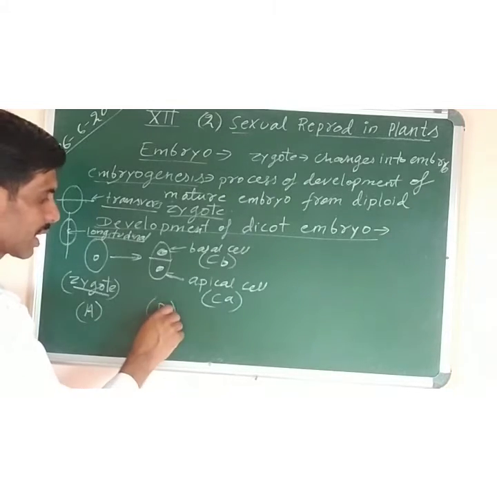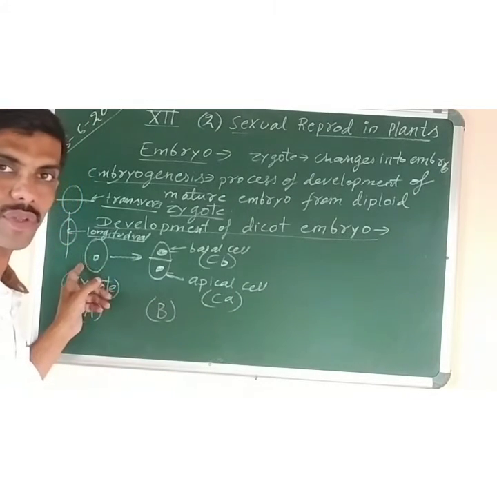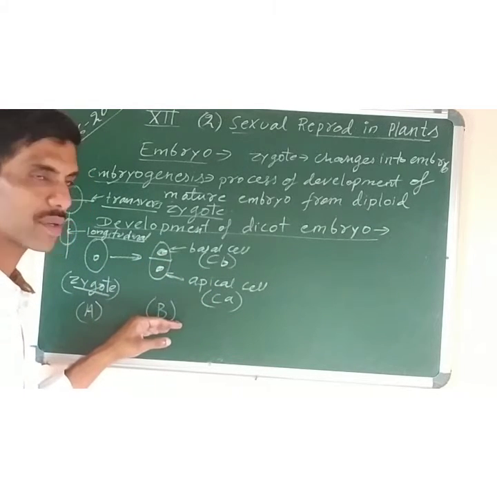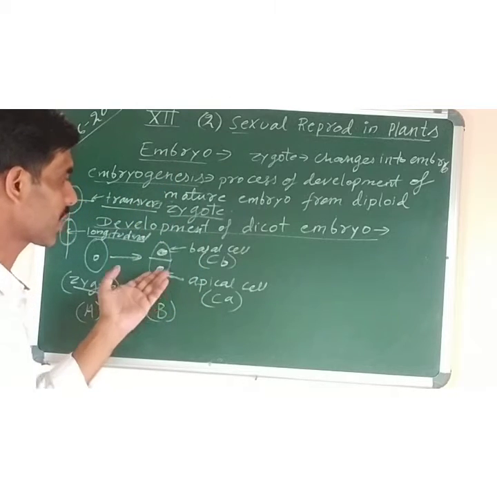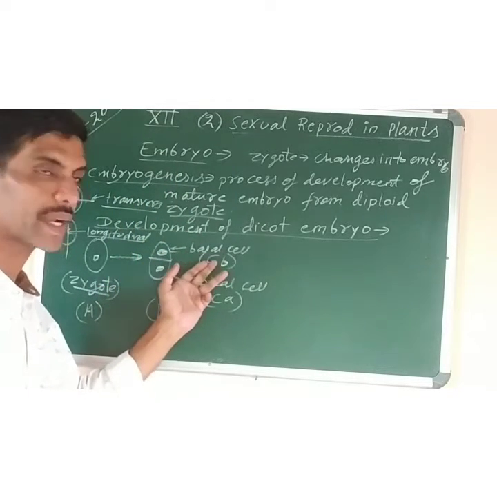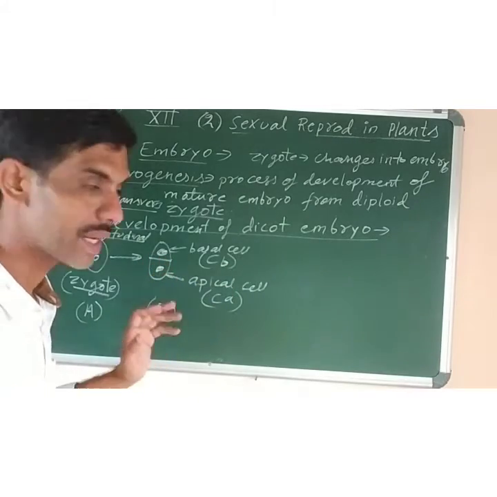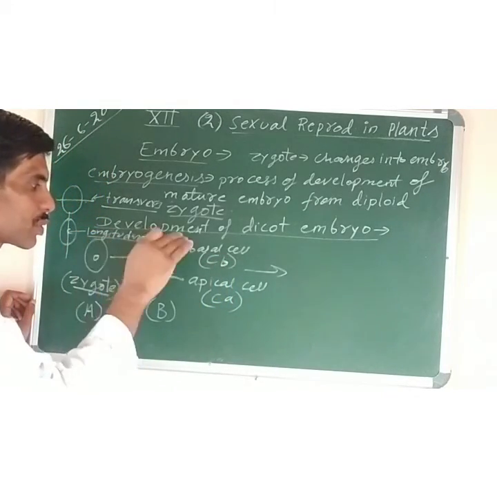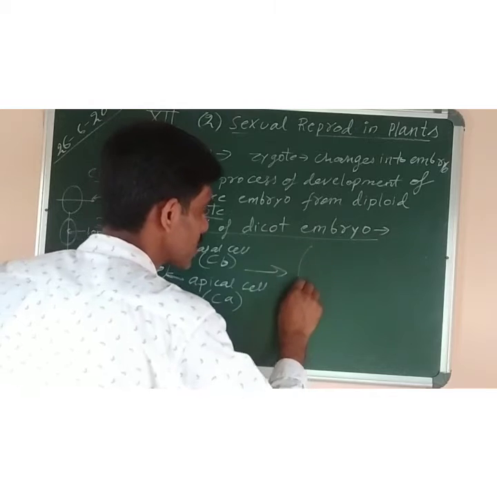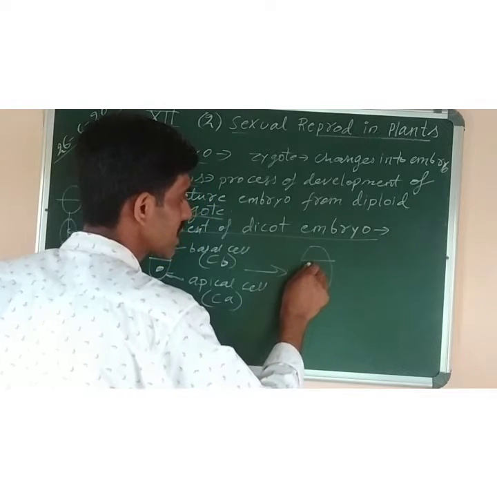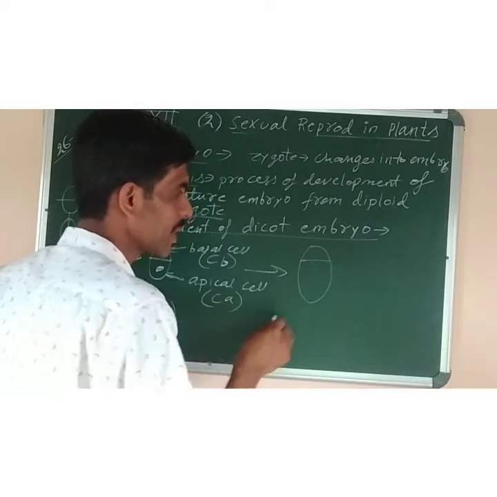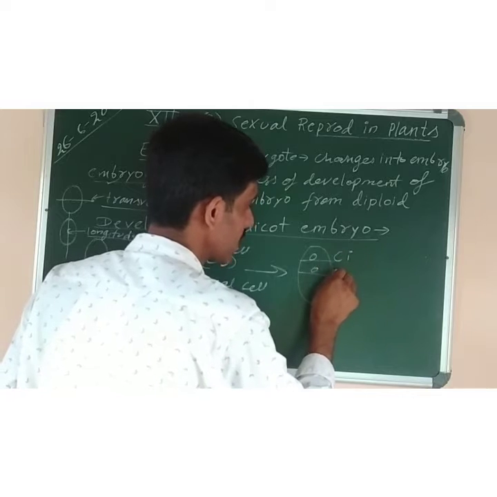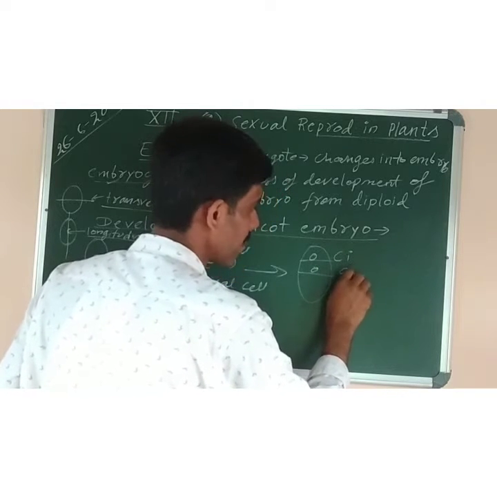Stage B is the division of the zygote by a transverse wall into two cells: the apical cell towards the apex, and on the other side, towards the micropylar end, we have the basal cell, that is CB and CA. Understood? Now the next stage, there is further division of this basal cell into two cells, with a transverse wall laid down. Now this basal cell divides into two parts. Again you can see in the diagram. It is called CA and CI. This one is called CI, and this one is known as CM, I and M.